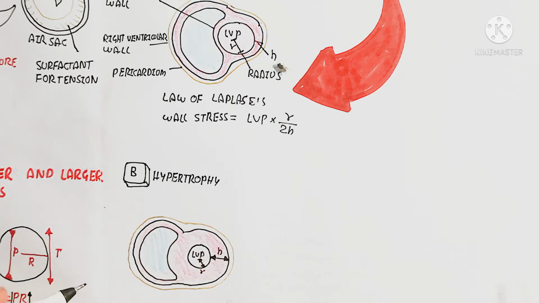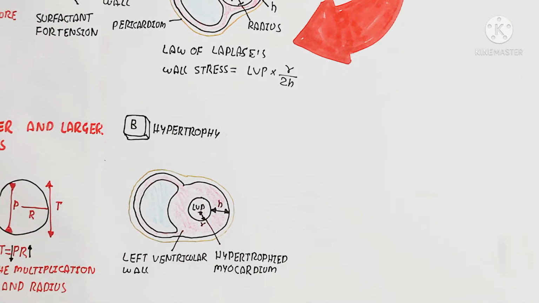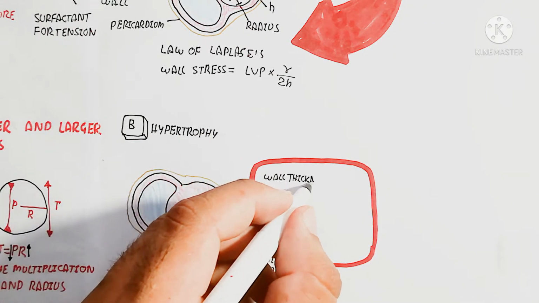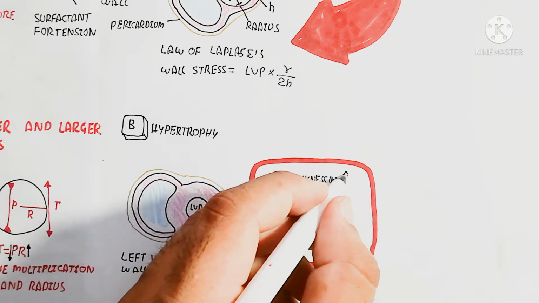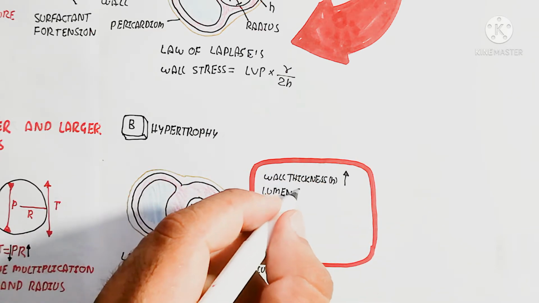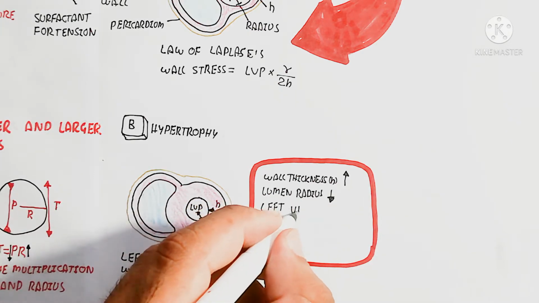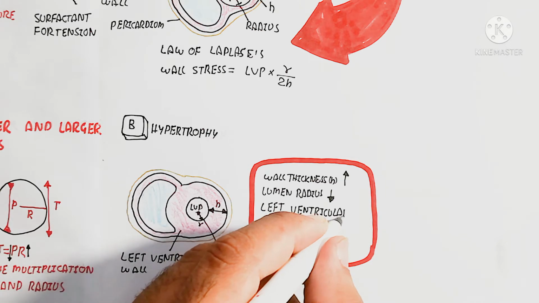While here is the too much hardening or thickness of the myocardium, which decreases the radius, and the left ventricular pressure will be increased. So with the increasing of the pressure, it means the increase of the blood flow. The blood flow will be increased, and an unfavorable breathing mechanism will occur, because complete circulation will not occur due to the lesser volume of the left ventricle.